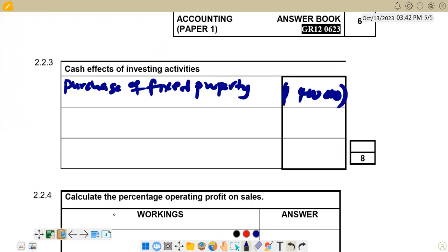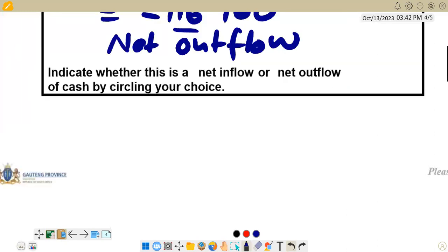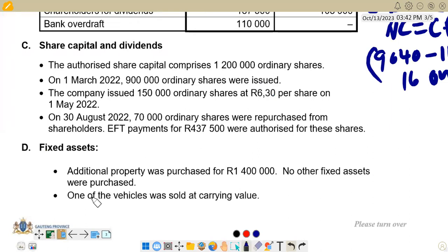Then we go to the next item on that additional information. Under that we are told that one of the vehicles was sold at carrying value. It means the carrying value of that vehicle was the money that was received for the disposal. Here we are not told of any cost of that vehicle that was disposed, or any accumulated depreciation of that vehicle, so that we can find the carrying value.